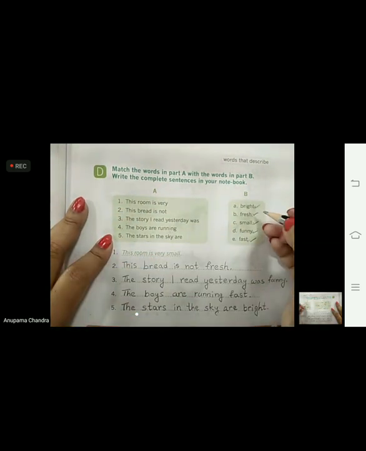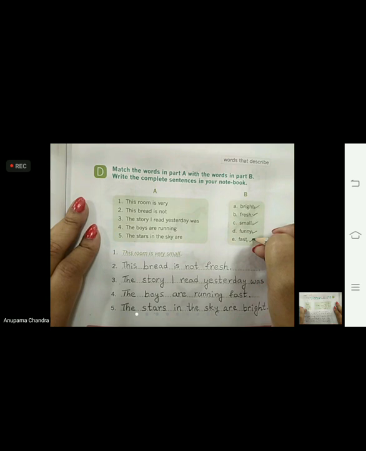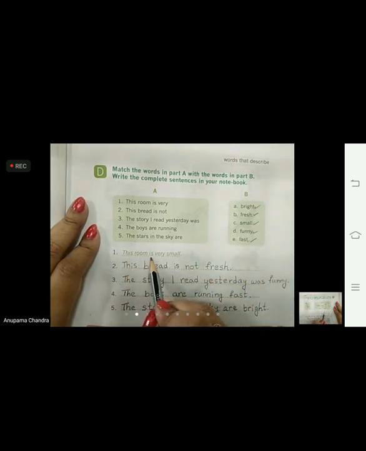Now children, as you can see, all the words we have ticked. That means we have used all the words. Okay, let's go through the sentences once again. This room is very small. We use the word small or big for a room. Second one. This bread is not fresh.